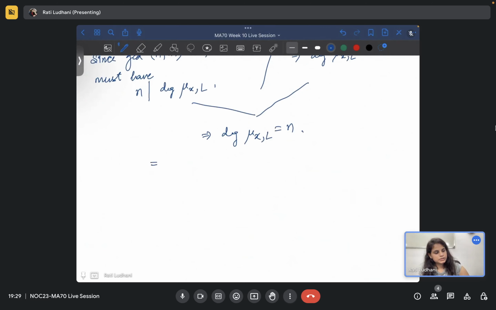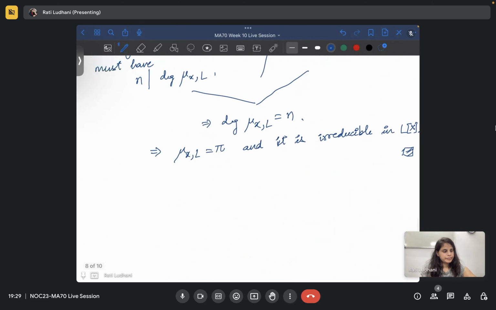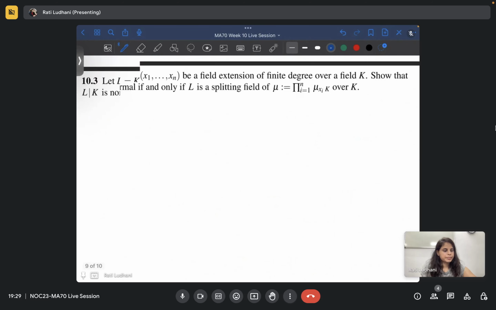So this implies mu xL is exactly equal to pi, and it is irreducible, because the minimal polynomial is always irreducible in Lx. So yeah, okay, great. We go to the next question. Yes. Okay, great.